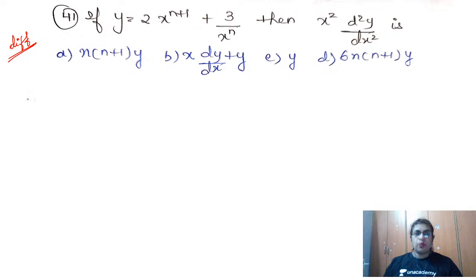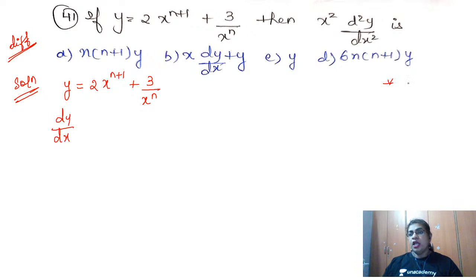So let me first differentiate 1 time. Yes. So let us come to the solution. Y is given to me 2x to the power n plus 1 plus 3 by x to the power n. So dy by dx. Now let me tell you the trick before I start. So suppose I have 1 by x. What is the trick I told you to differentiate? Put 1 minus sign. Multiply this number in the numerator with the power. So 1 into 1 is 1 and increase the power of the denominator by 2. So use that trick of mine to get the answer quickly.